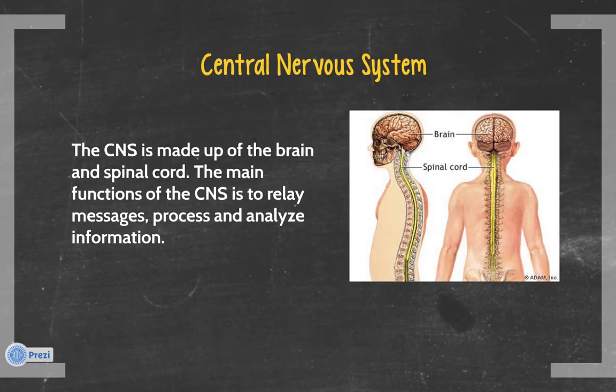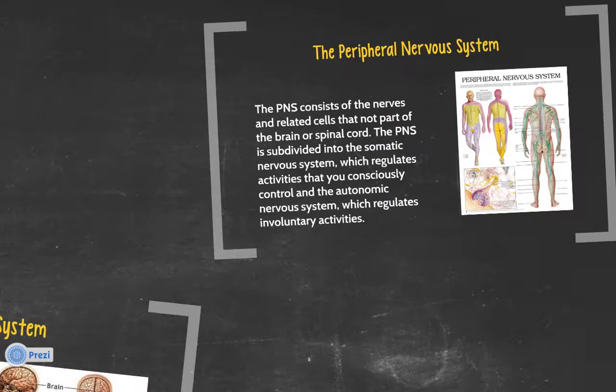The central nervous system is made up of the brain and spinal cord. The main functions of the central nervous system are to relay messages, process information, and analyze information. The central nervous system also receives nervous impulses from body parts and sends nervous impulses to other body parts.